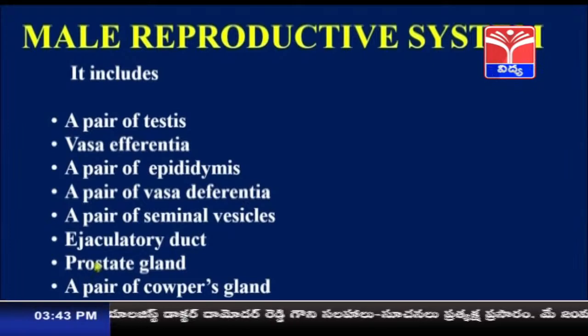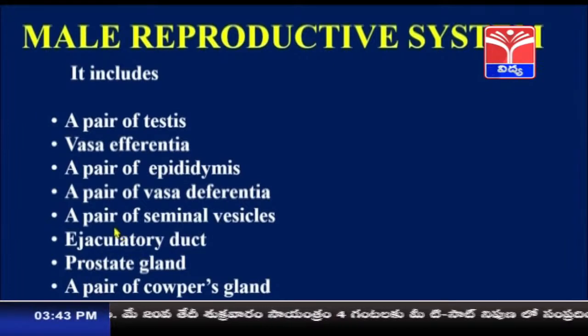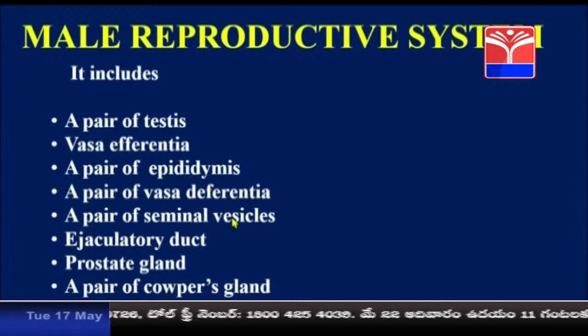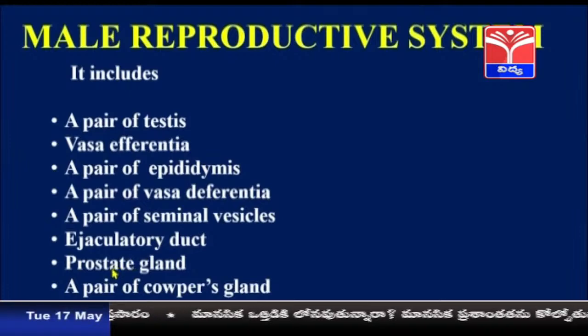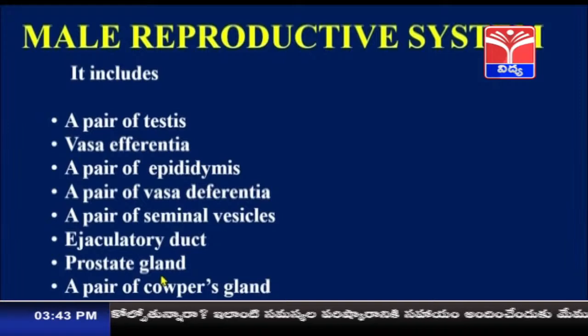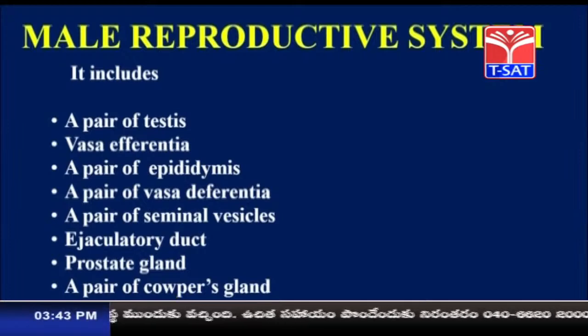Apart from this, the male reproductive system includes some accessory glands. They are a pair of seminal vesicles, the prostate gland and Cowper's glands. What is the function of these glands? The seminal vesicles provide a liquid called seminal fluid. That fluid helps in giving nutrients to the sperm. In the same manner, the prostate gland also produces a fluid called prostate fluid. It also gives nutrients to the sperms. And Cowper's gland neutralizes the acidity in the urethra so that the sperms can move freely.